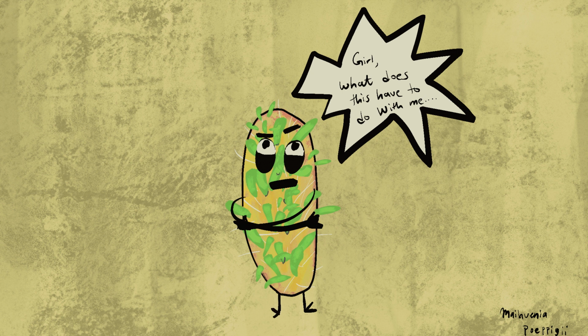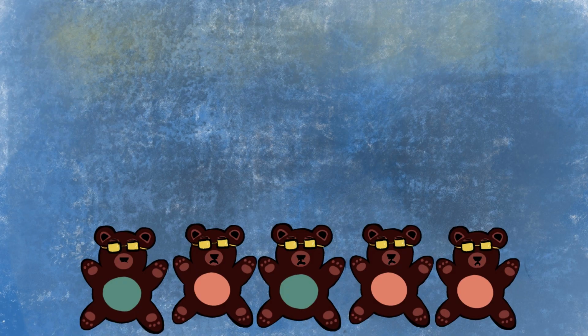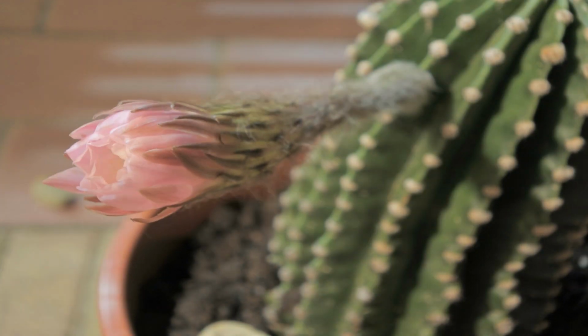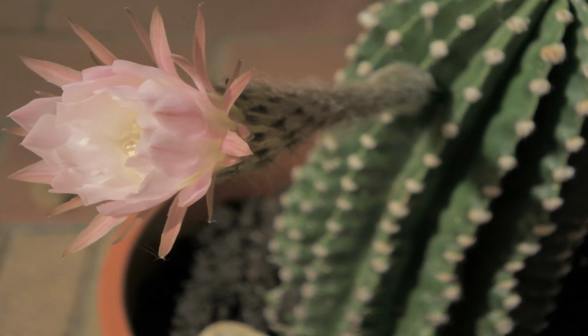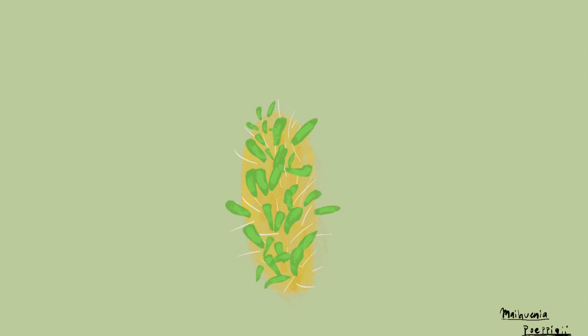Well, there are many cacti species that are isolated and have small populations, as well as long generation times, making them especially vulnerable to genetic drift. And in turn, the evolution of different cacti species is in part thanks to genetic drift. This can all actually aid in the classification of cacti.